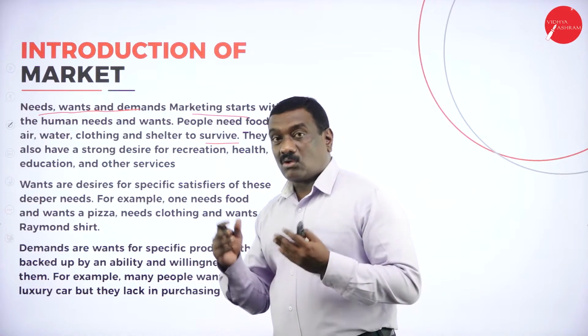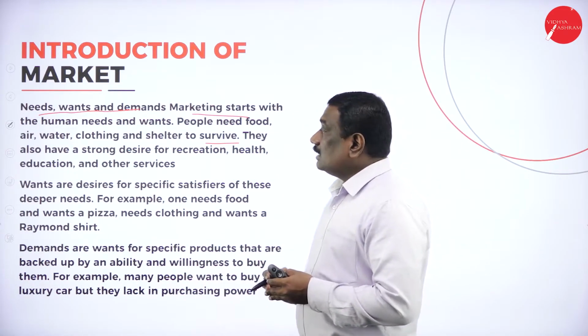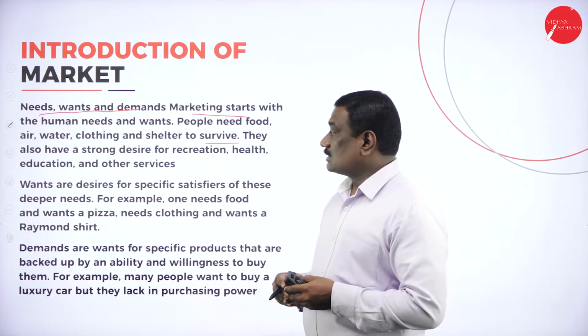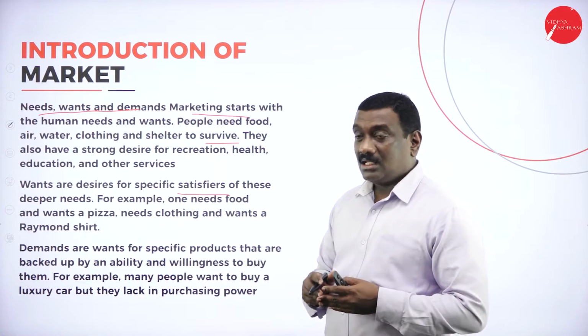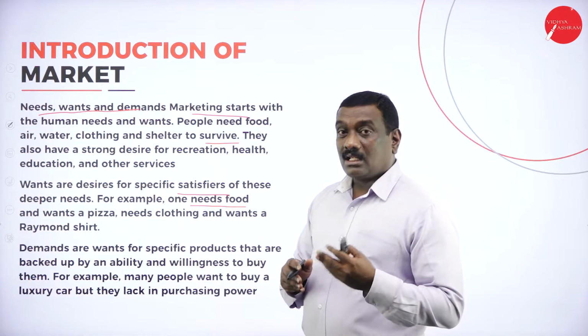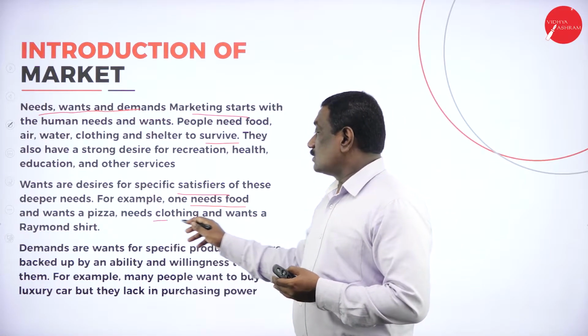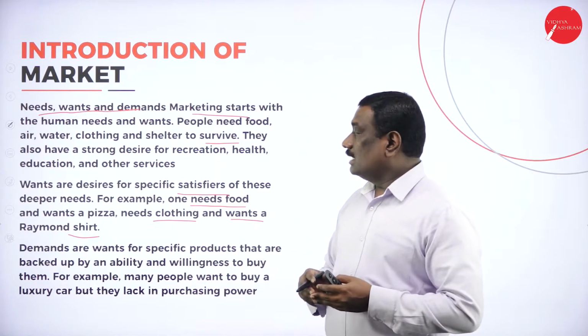They also have a very strong desire for recreation or entertainment, health, education and other services. Wants and desires are the specific satisfiers of these deeper needs. For example, if one needs food and wants a pizza, or needs clothing and wants a Raymond shirt. This is the example for wants and desires.